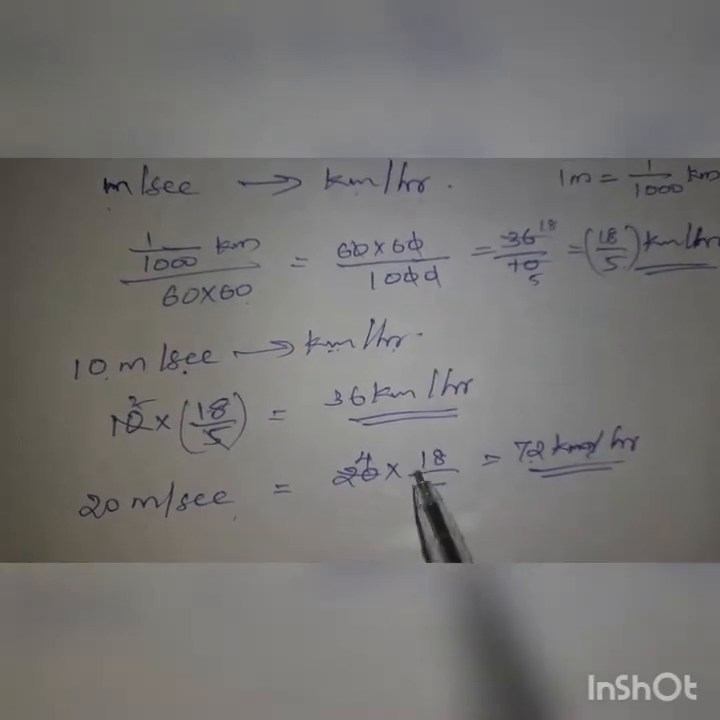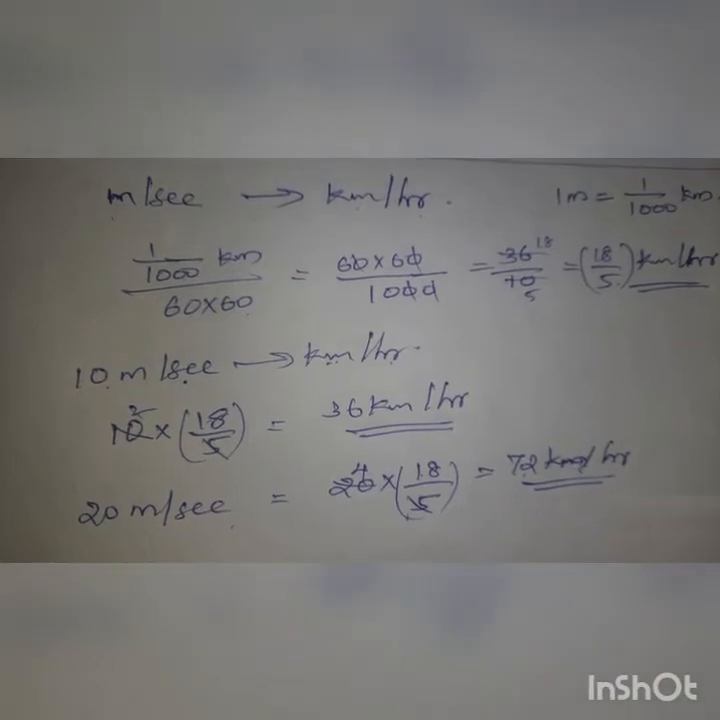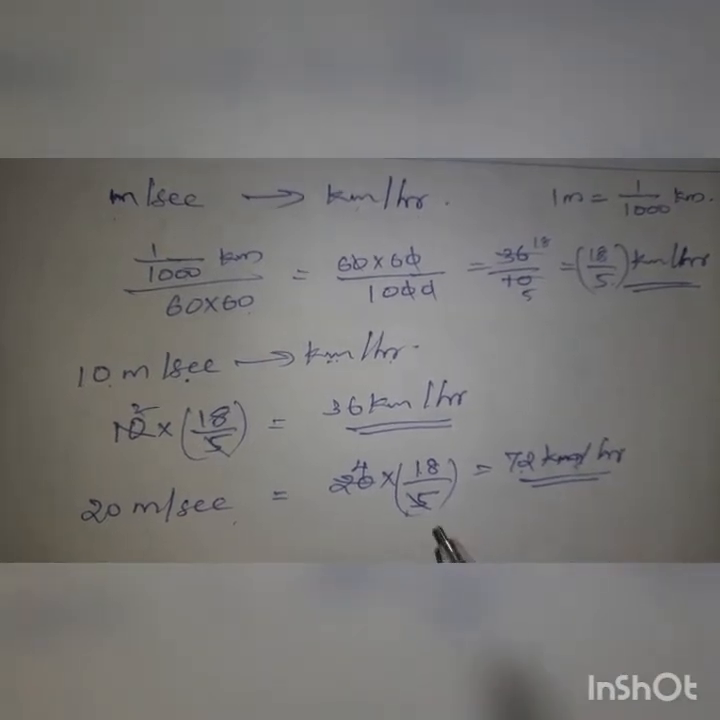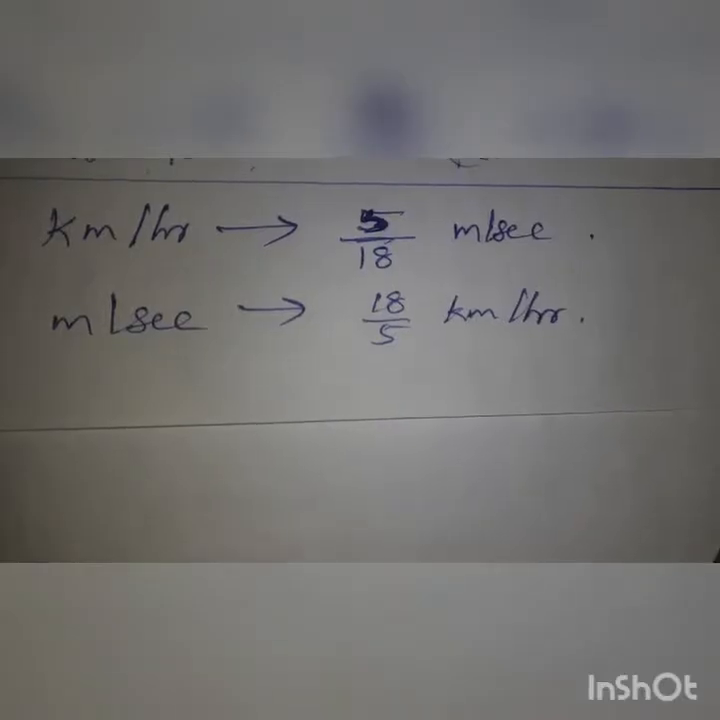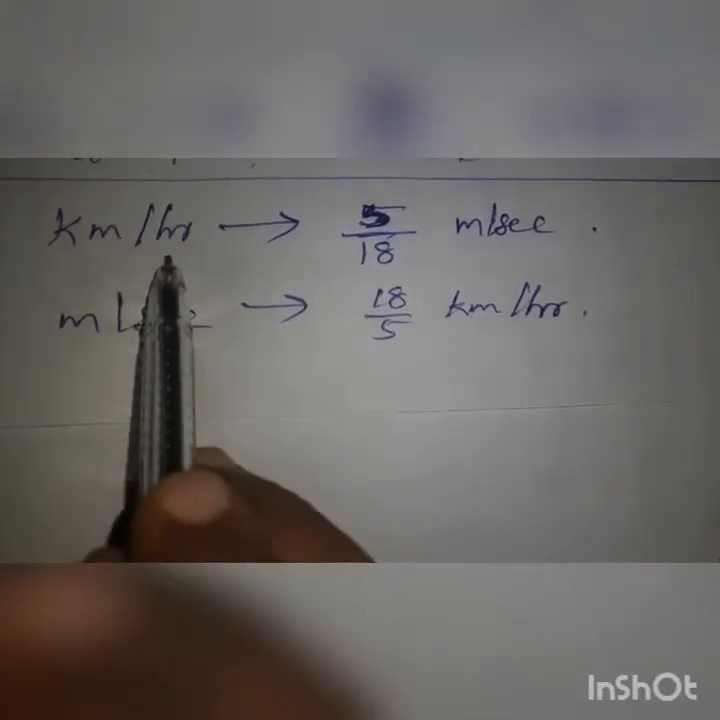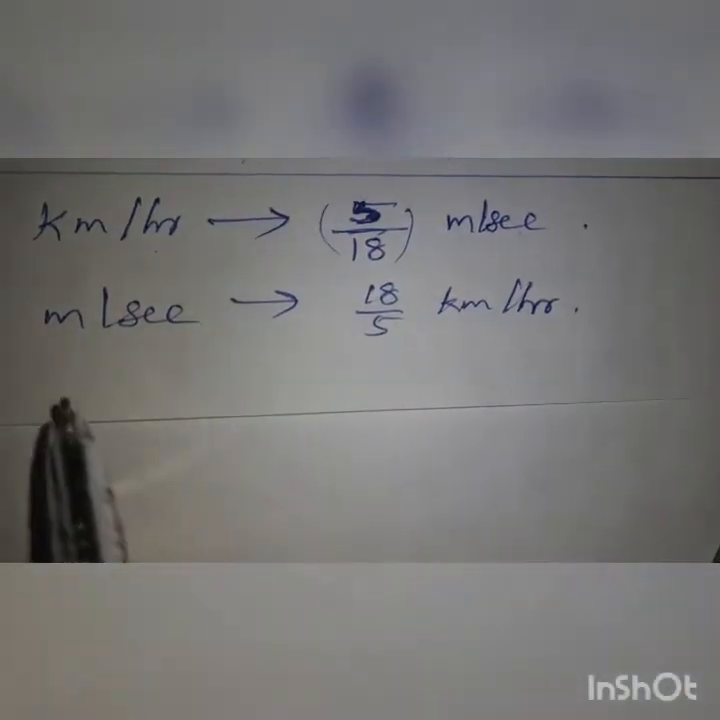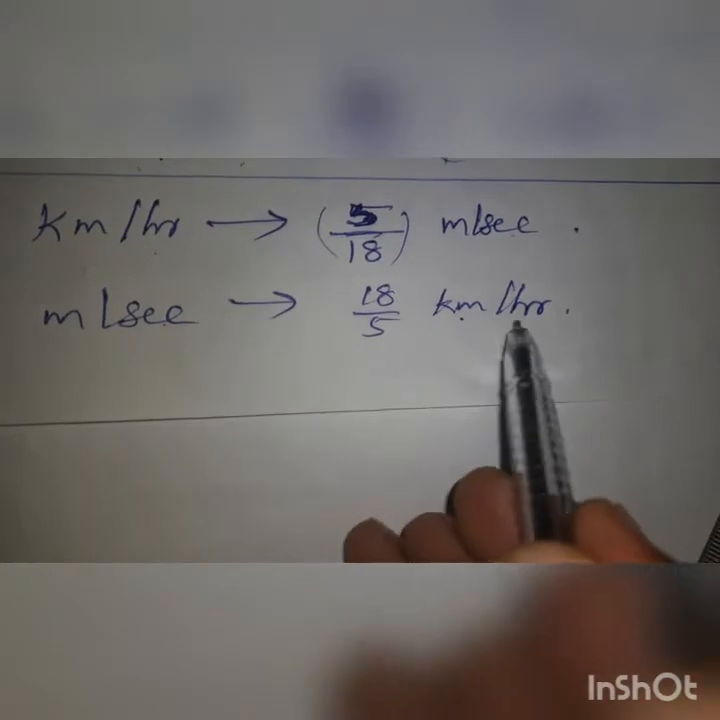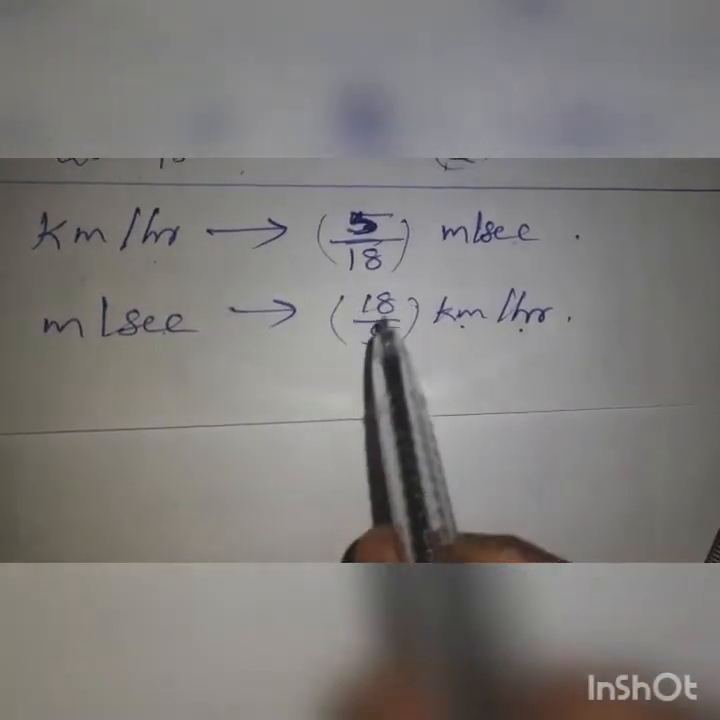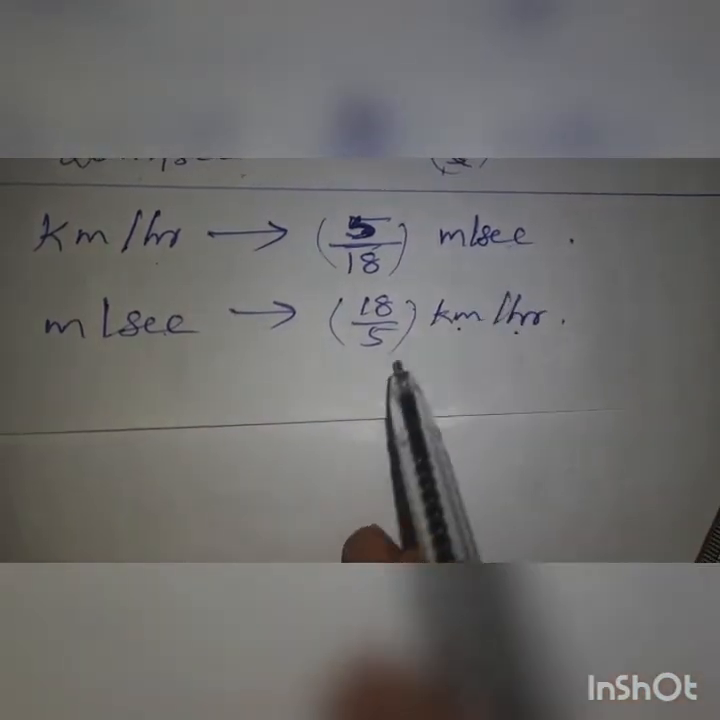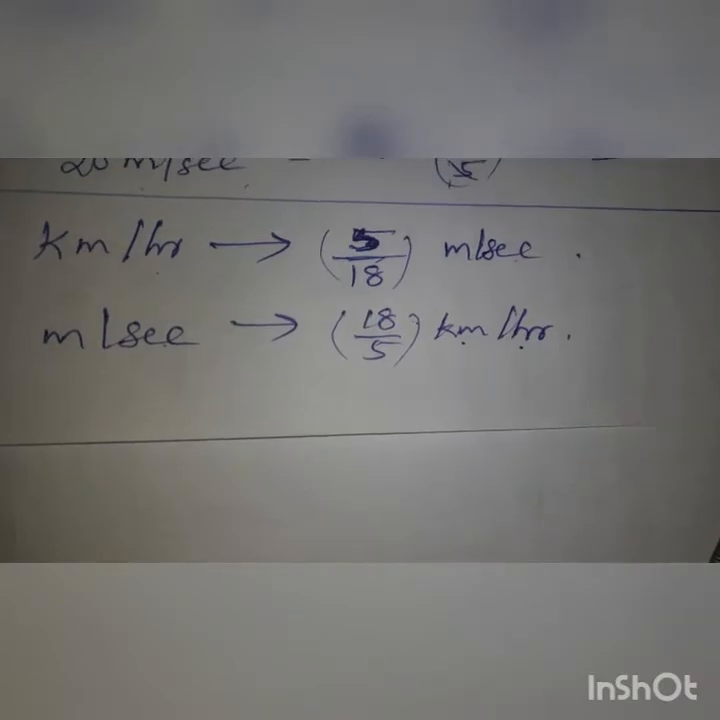Multiply with 18 by 5. Then kilometer per hour to meter per second, you have to multiply with the reverse, 5 by 18. Remember that one. Kilometer per hour changes to meter per second by multiplying 5 by 18. Meter per second, if you want to convert to kilometer per hour, you have to multiply with 18 by 5. Reverse. Okay. 5 by 18, you are getting meter per second. 18 by 5, if you are taking, you are getting kilometer per hour.